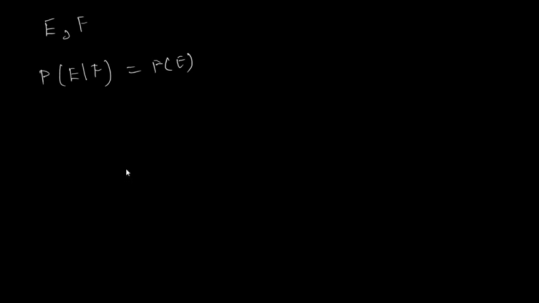right? And similarly, the conditional probability of F such that E has already occurred is equal to P of F. Okay, right. Now, the probability of E such that F has already occurred is equal to P of E, that we have declared.